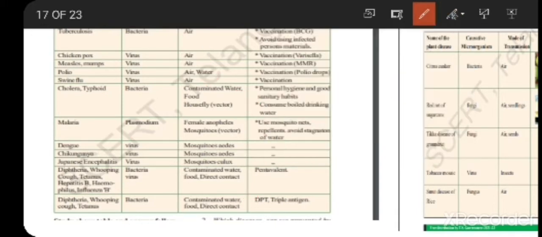And if you observe, some diseases are caused due to vectors. Cholera, typhoid is also spread by a vector called housefly, and malaria is caused due to a vector, that is, the female Anopheles mosquito. Dengue will be spreading with the help of the mosquito called Aedes. Chikungunya through mosquito Aedes only. Japanese encephalitis through mosquito Culex. So these are some of the diseases which are going to spread with the help of vectors.